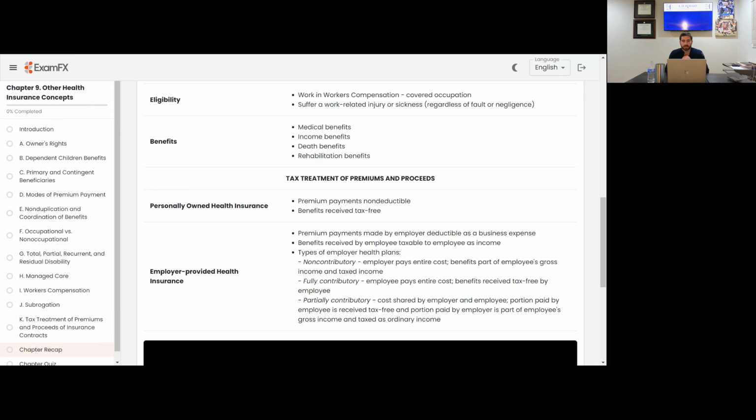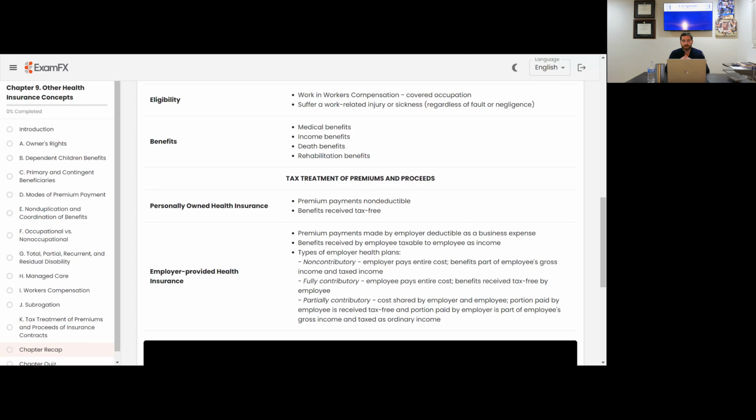Types of employer health plans. Non-contributory: the employer pays the entire cost. Benefits are part of the employee's gross income and taxed as income. So the employer's paying for it, but the benefits are part of your gross income and taxed as income. Fully contributory means the employee is paying the entire cost. The benefits received are tax-free, very similar and essentially equivalent to a personally owned health insurance policy.